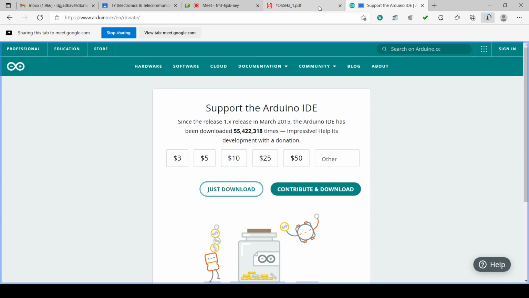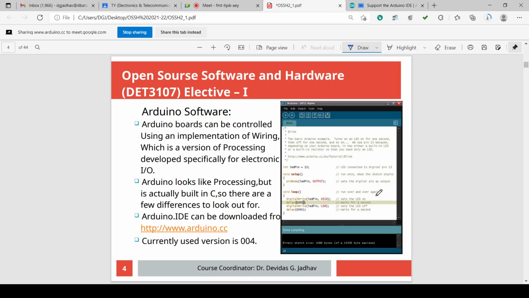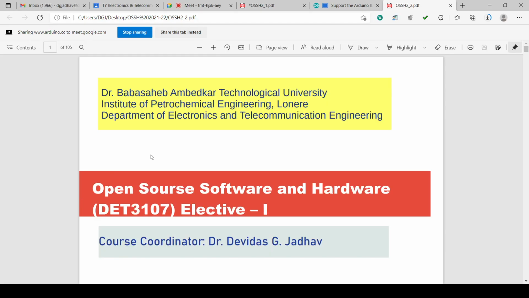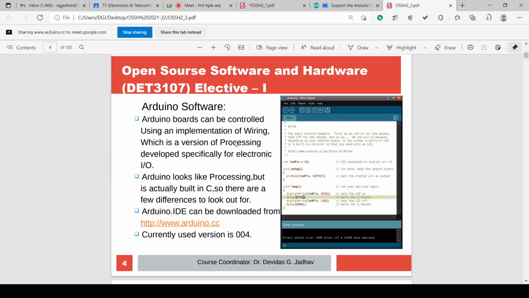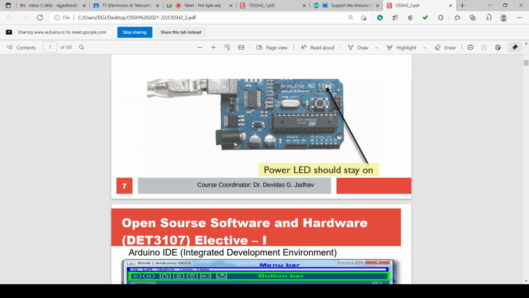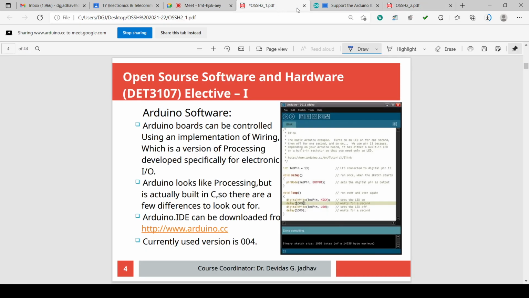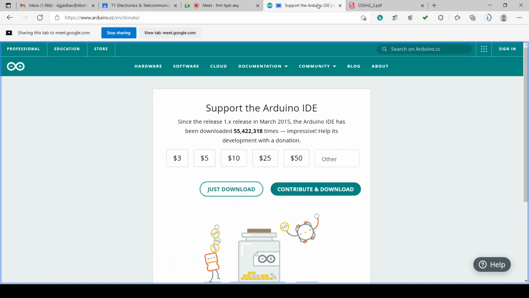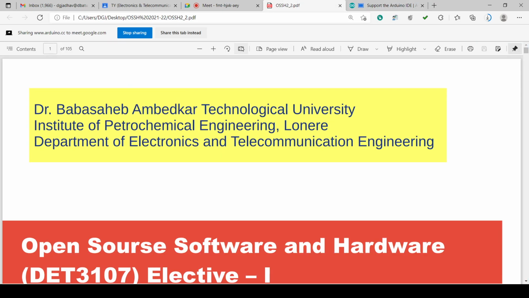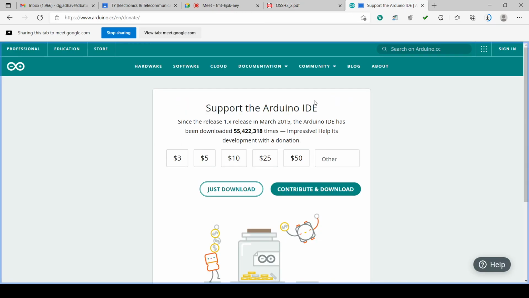Till it downloads, let us check the details. It has completed more than 50%.